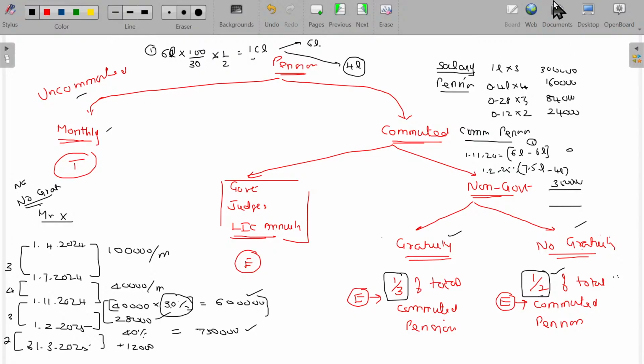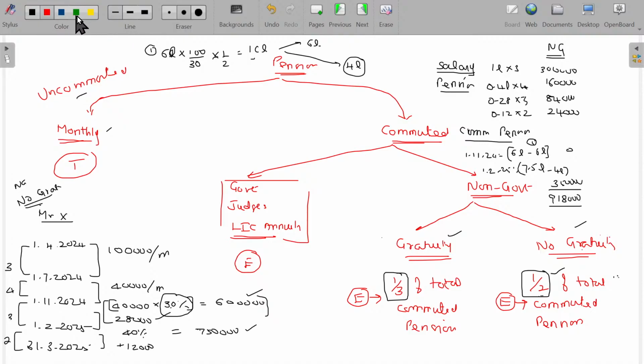So the total taxable income in this case, the no gratuity case, is the addition of all these values, which is 9 lakhs 18,000.